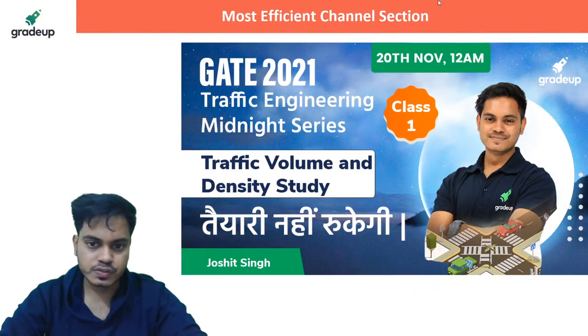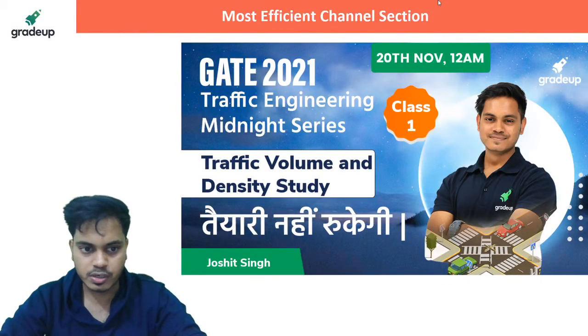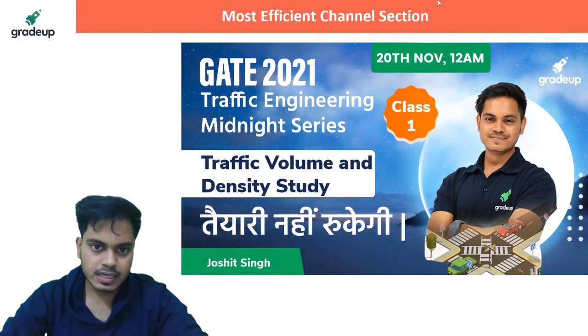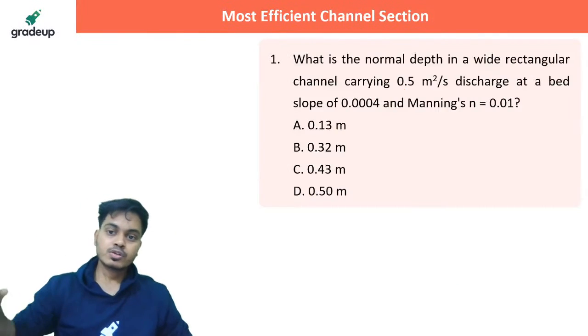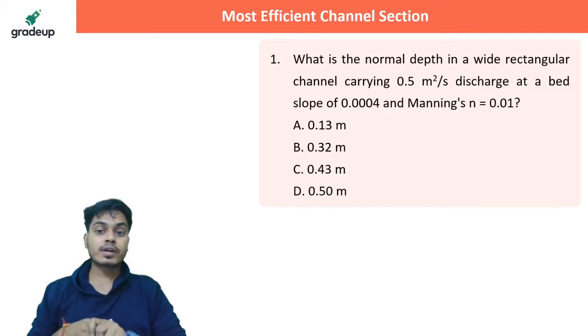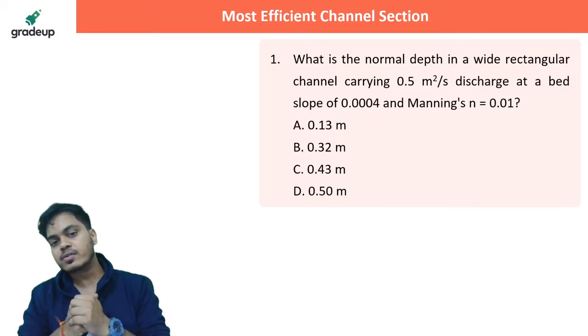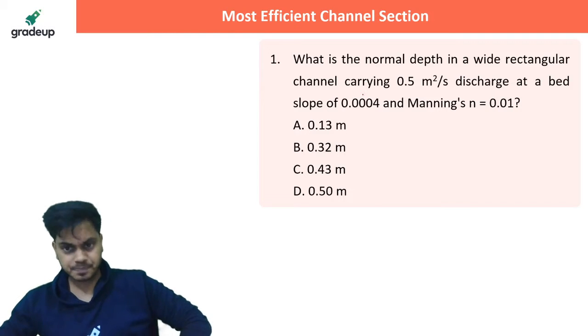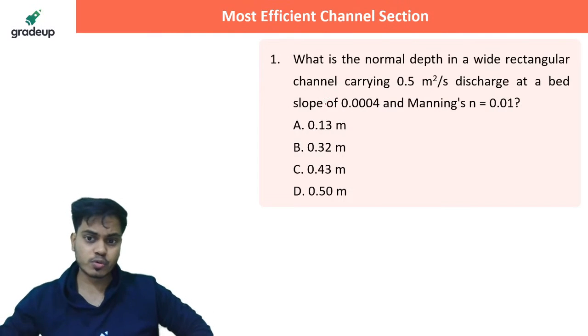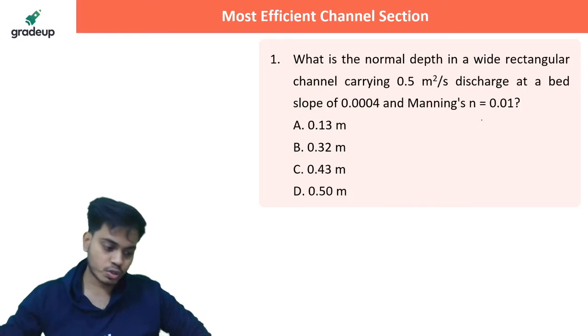Let's begin the questions. I have good questions from this particular topic, and you'll be having sufficient time to answer the questions. All right, and let's begin this without any further delay. So this is the first question, which says: what is the normal depth in a wide rectangular channel carrying 0.5 meter cube per second discharge at a bed slope of this much, and Manning's coefficient is also given as 0.01.